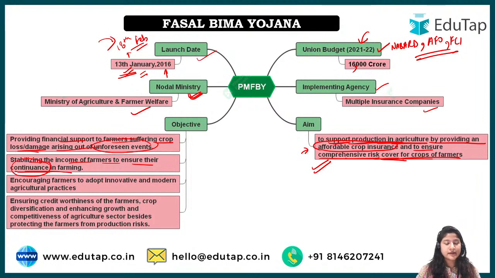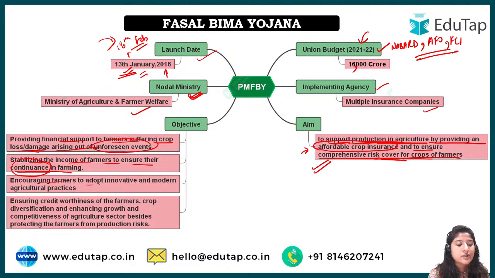For example, if this insurance scheme was not there and I had a loss this year, I may not opt for agriculture next year, because I already had to bear a loss. But if I have insurance, even though this year my yield was not good, the insurance covers the loss, so next year I may think of doing agriculture again, because if that situation occurs once more, I know I'll have my back covered, right? So that is why, to have continuance in farming, the farmer will continue to do so.